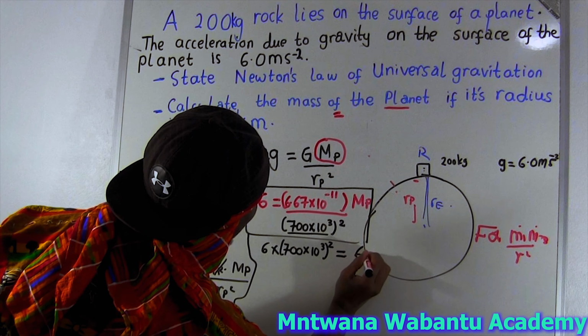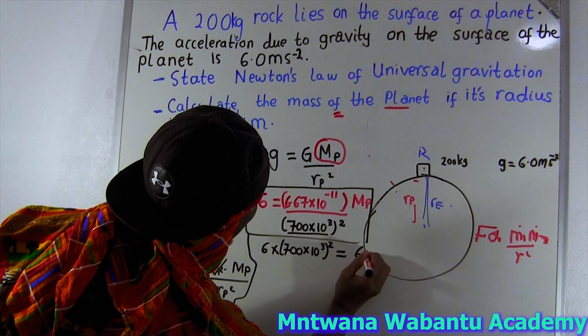Okay, since it's multiplication, you're going to have to get rid of this. How are you going to get rid of it? By dividing by 6.67 times 10 power negative 11 on both sides. This and this cancel. So the mass of the planet equals